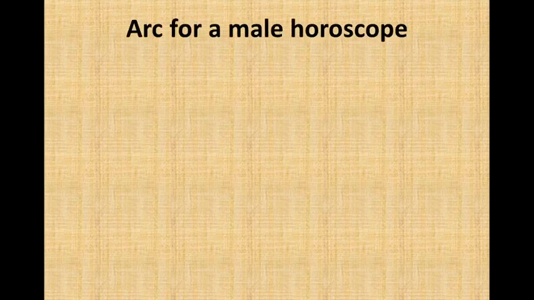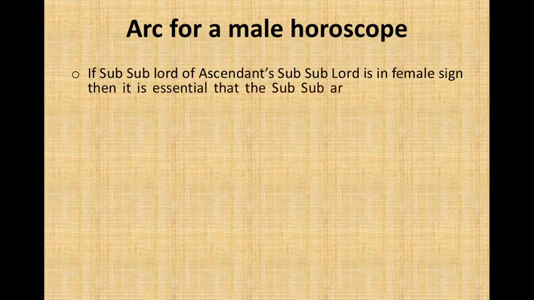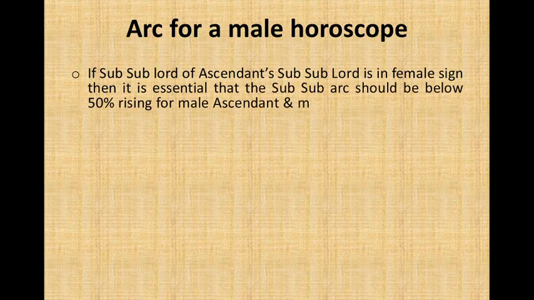Arc for a male horoscope. If sub-sublord of the ascendant's sub-sublord is in female sign, then it is essential that the sub-arc should be below 50% rising for male ascendant and more than 50% for female ascendant.